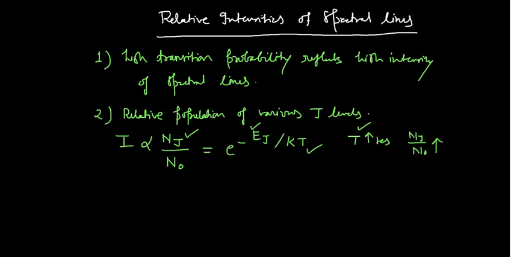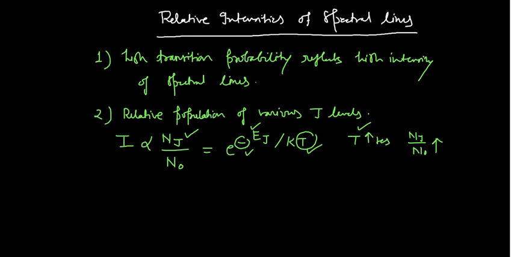Why does this happen? This temperature T is in the denominator, and this power is negative. So mathematically, when the temperature increases, this population also increases. But if the energy gap increases, since this is negative, then the population actually decreases. This energy gap depends on the value of B. Later we will discuss it in a little more detail. This is something very, very important.